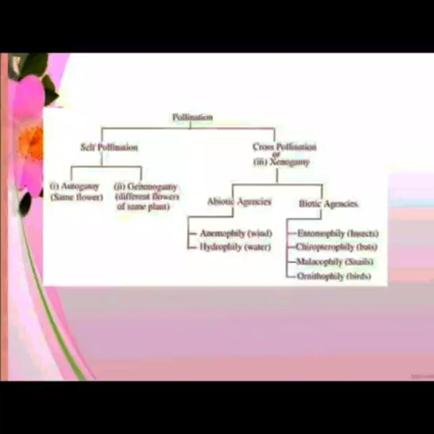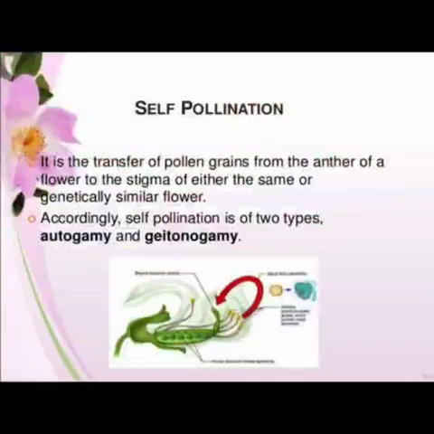The biotic agencies are insects, and the pollination is known as entomophily; bats, pollination is chiropterophily; snails, the pollination is known as malacophily; and with birds it is ornithophily. Children, now we will study these kinds of pollination in detail.